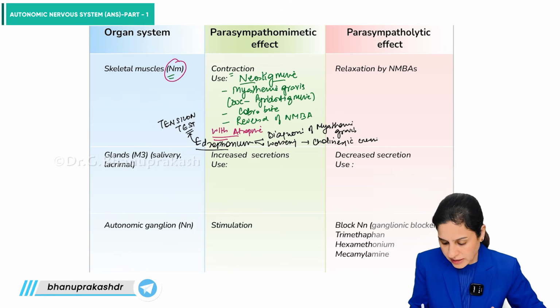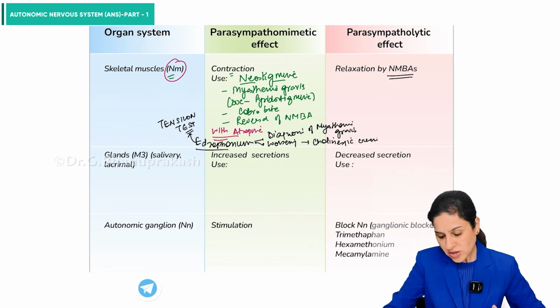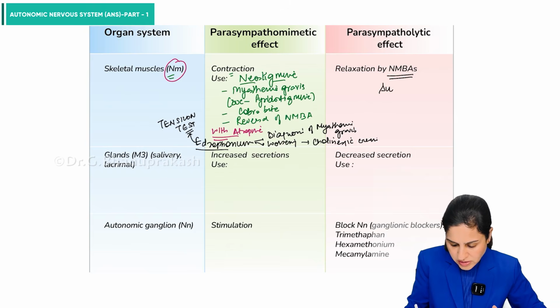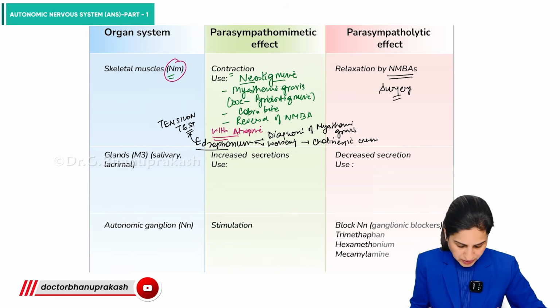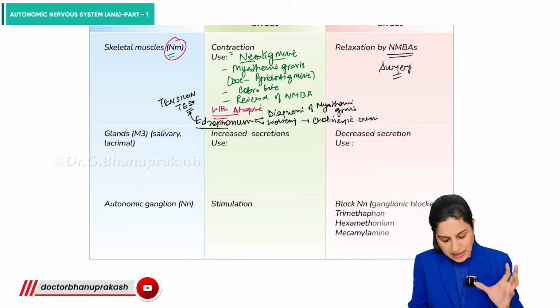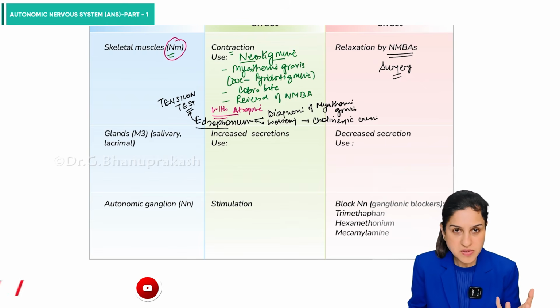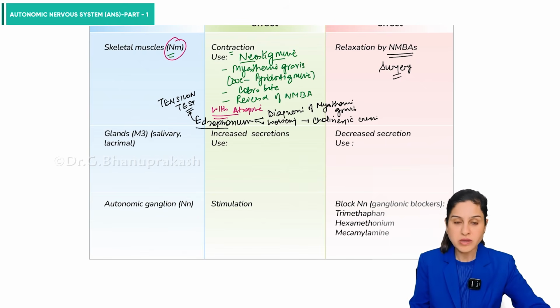Then on the other side, the drugs which are neuromuscular blocking agents like succinylcholine, atracurium, etc. They are going to cause relaxation. So they are used in case of surgeries, right? In surgery we use them along with the anesthetics. Then glands. Glands also have M3. So all the glands like salivary, lacrimal, etc. So cholinergic system or parasympathetic system stimulation leads to increase in all these secretions.